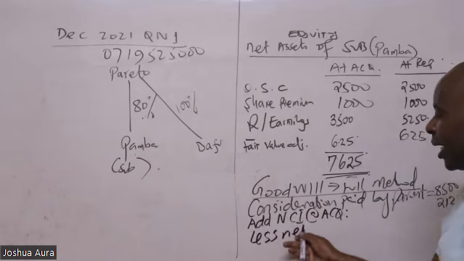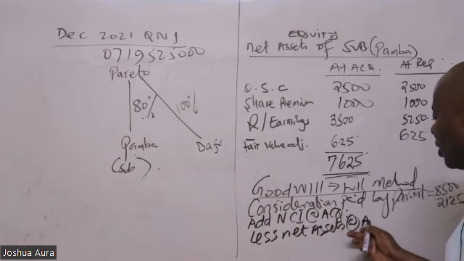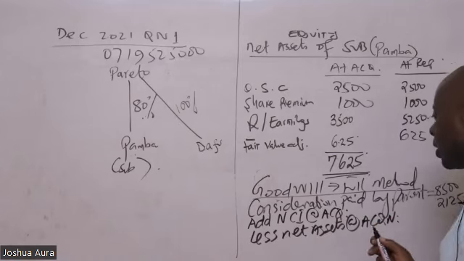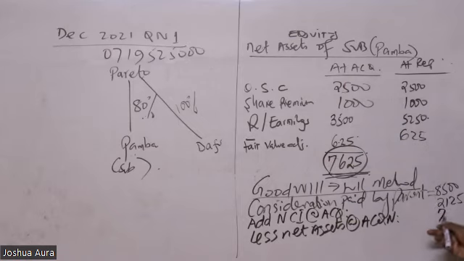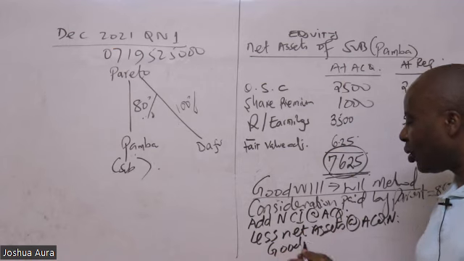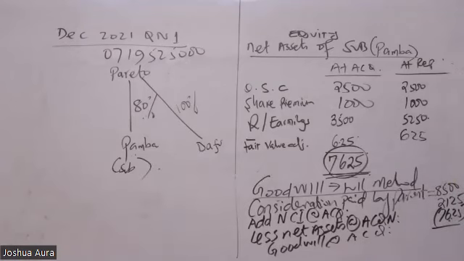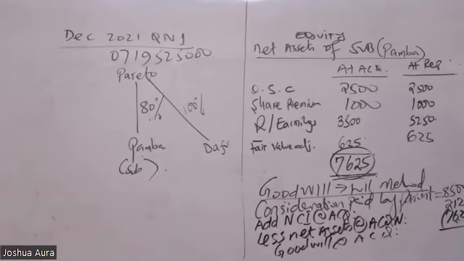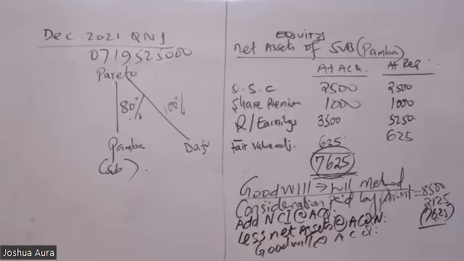Less net assets of Pamba at acquisition. So net assets of Pamba at acquisition, we know they are worth 26.25. So we shall add these two, and then we less these net assets at acquisition to get what we call goodwill at acquisition.